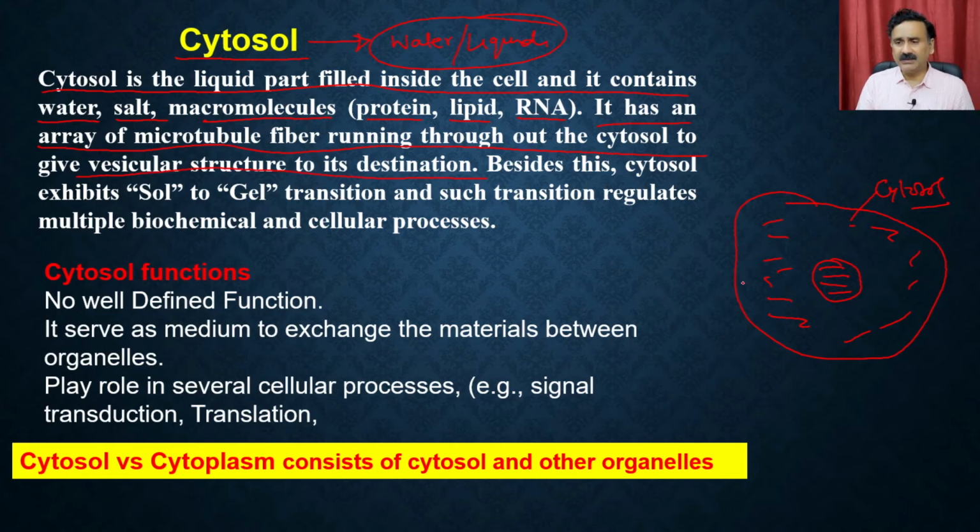So within the cytosol you have different types of microtubules running, right? These microtubules are actually making roads within this cytosol, and on these roads the vesicles are moving, and that's how they deliver their content. Just like when you order material from Amazon or Flipkart, the delivery guys come to your place, right? But how do they come? They come because there is a road to your home, and that's how they come using these roads. So these roads are made up of microtubules, which we are going to discuss in our subsequent lecture.